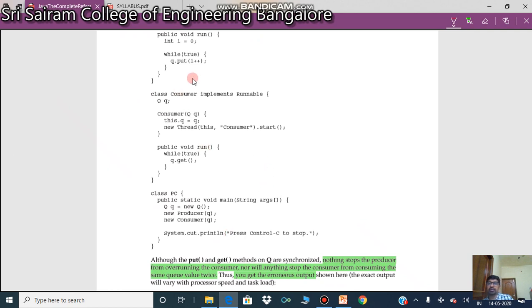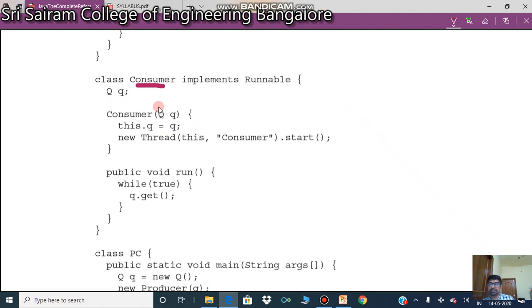I have another class called Consumer. Consumer is the same as my Producer, which also implements the Runnable interface, and q is my object of class Q. This is the Consumer constructor. This.q is nothing but my class object, so don't get confused, the current object. And I'm creating another thread for the consumer, t.start. What happens? Start calls the run method.